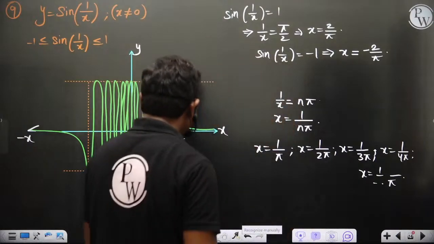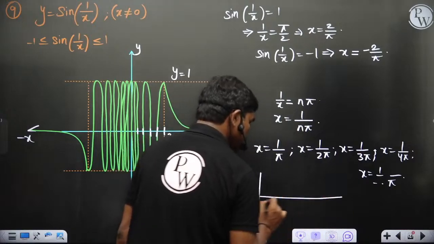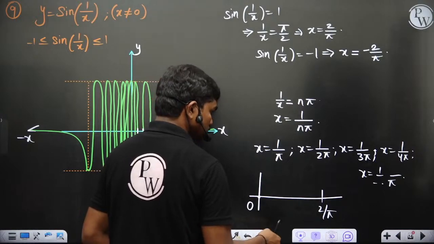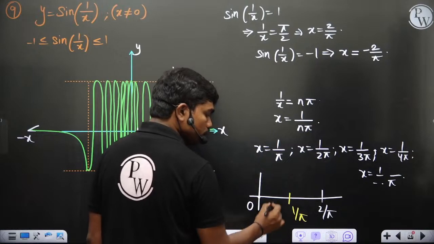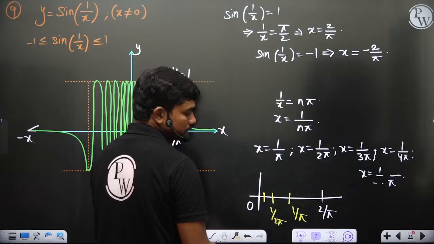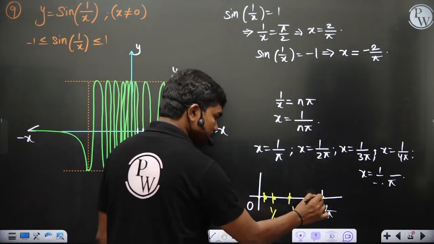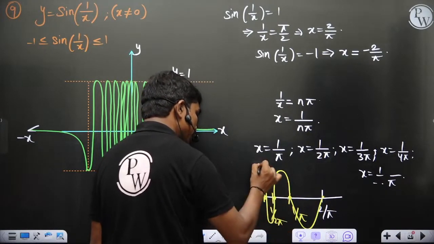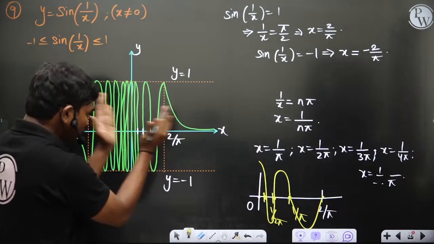Did you understand? See, the basic idea why these graphs beyond this point come very close is, if this is 0 and this is 2 by pi, then 1 by pi will be exactly at the midpoint. Now 1 by 2 pi is exactly at this point. 1 by 3 pi, 1 by 4 pi will be in between this. So at all these points the function is 0, which means if the function is reaching something like this, it will touch 0 here and come back here. So this gap will be large as compared to this gap. That's why as you come close to 0, the loop gets compressed.